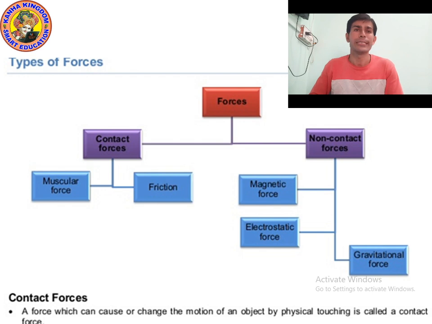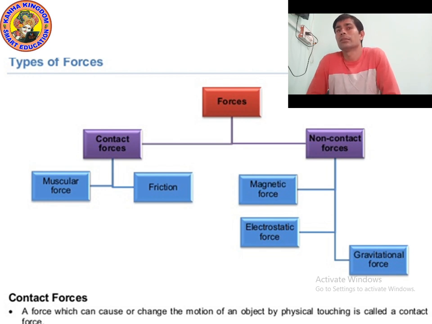The relation between force and pressure is that pressure is directly proportional to the force, and pressure is inversely proportional to area.